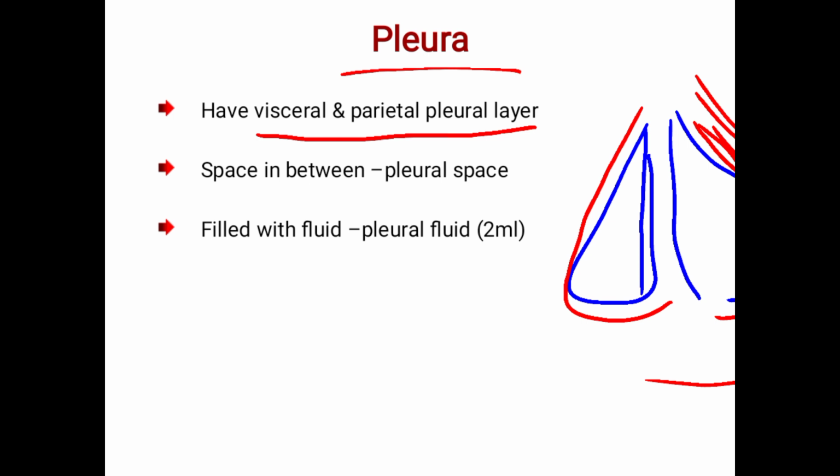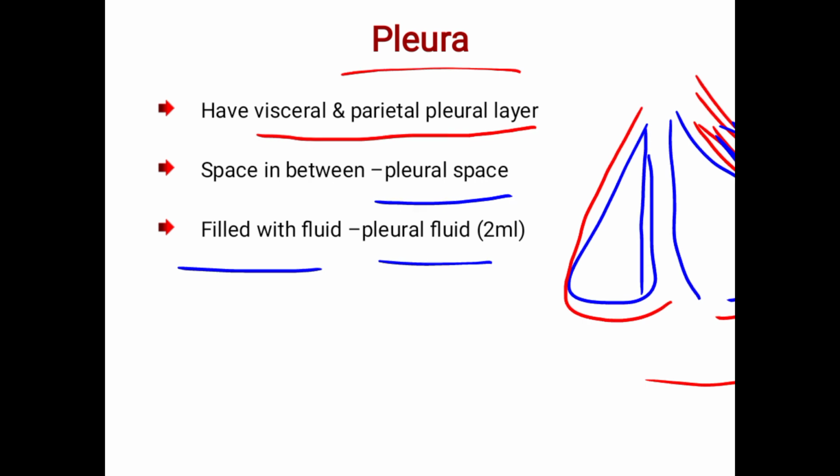There is a space between the parietal and visceral pleura called the pleural space. This pleural space is filled with a fluid called pleural fluid.